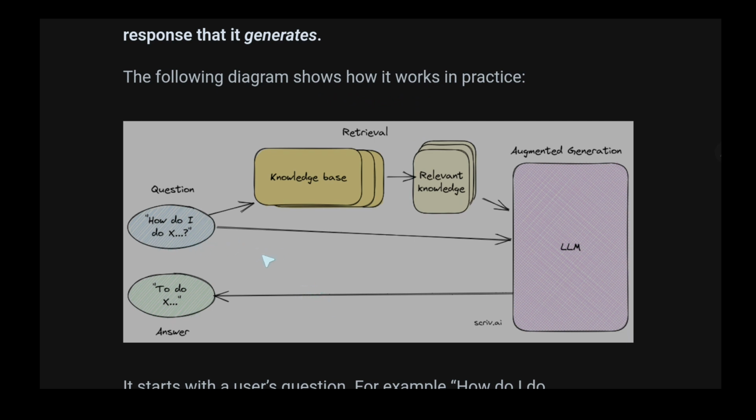Okay, so what do we see here? We see a question to a knowledge base. This is the retrieval. There is some relevant knowledge in here. So there is a big knowledge base, probably the original ChatGPT, and then there is also the relevant knowledge. This is the LLM. Okay. So we ask some knowledge base. We do a retrieval. We have the LLM. And then it returns the response. So this is the LLM.